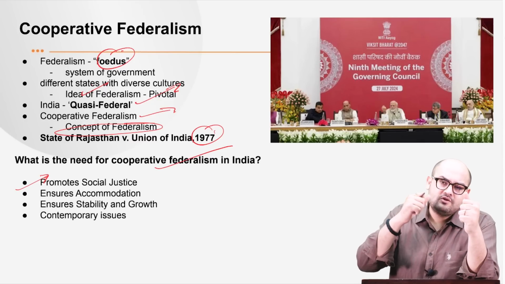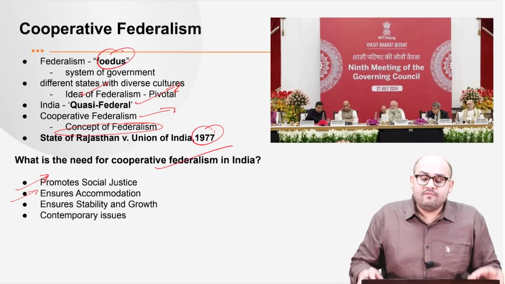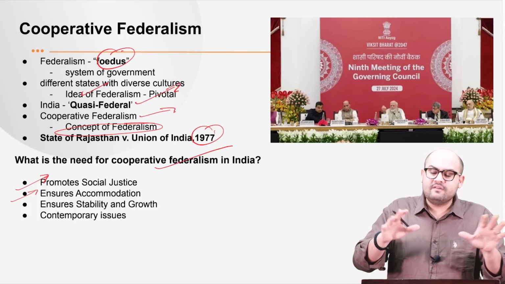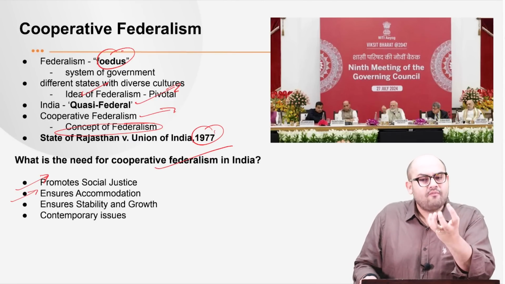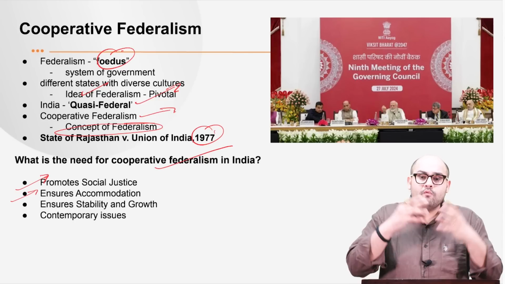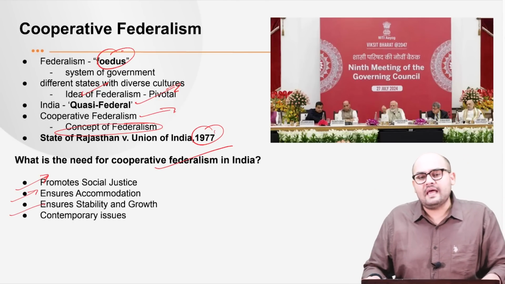Therefore, it promotes social justice. Next, it ensures accommodation. We have people from varied backgrounds, different ethnicities and social backgrounds in different parts of the country. So once you have this concept of cooperative federalism, it tries to incorporate their views in the overall decision-making process.